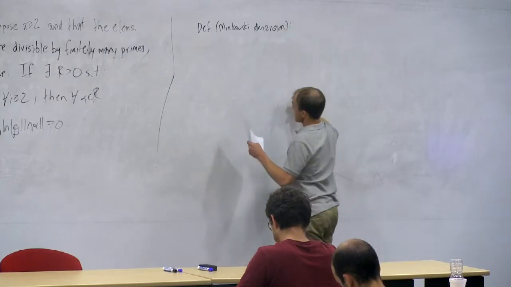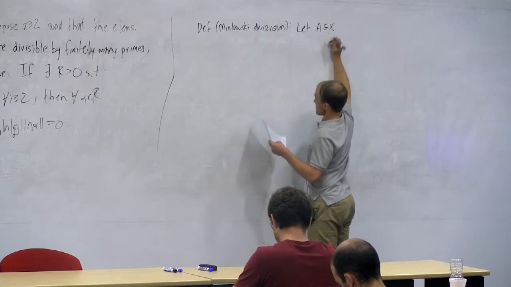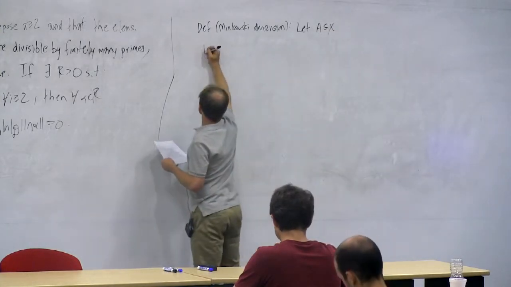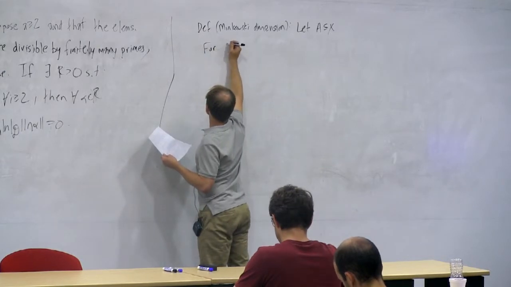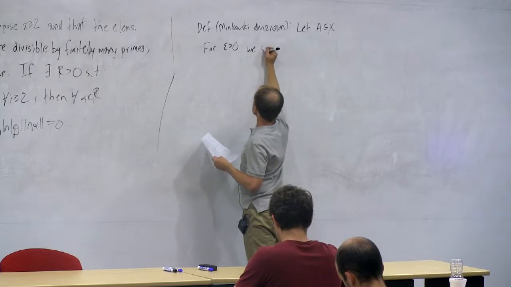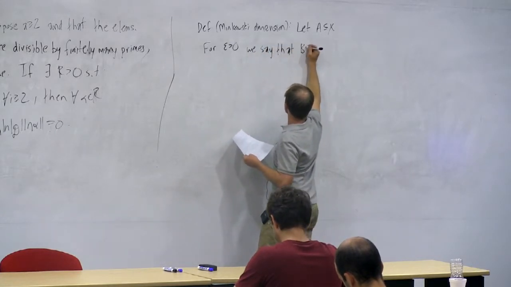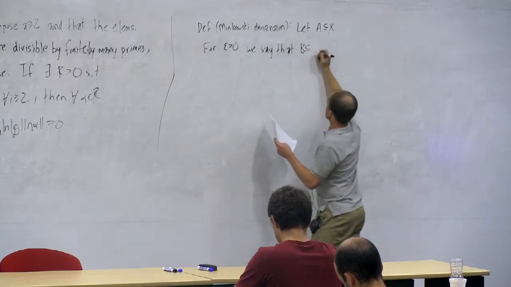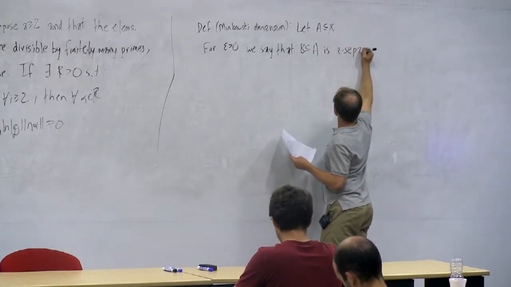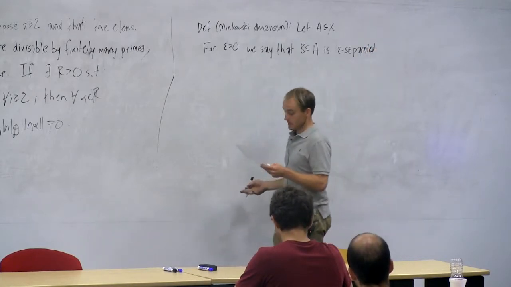Let's pick a subset A of some compact metric space X. For epsilon bigger than 0, we will say that a subset B of A is epsilon separated if any two distinct elements of B are separated by at least epsilon.